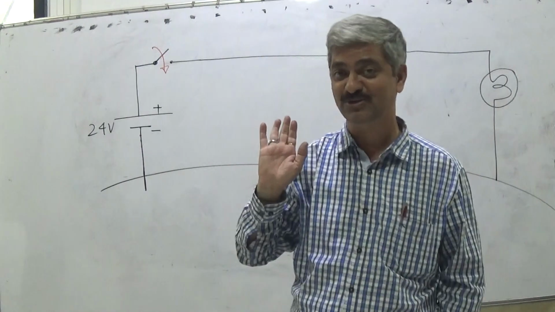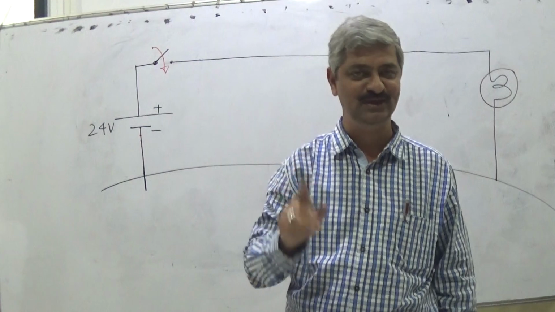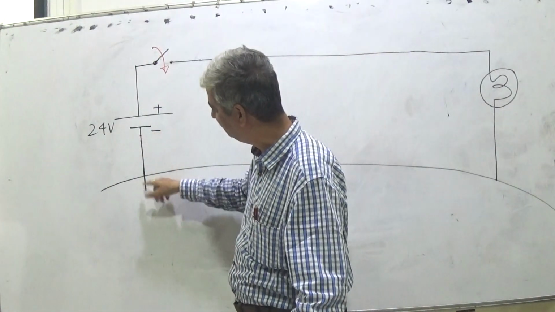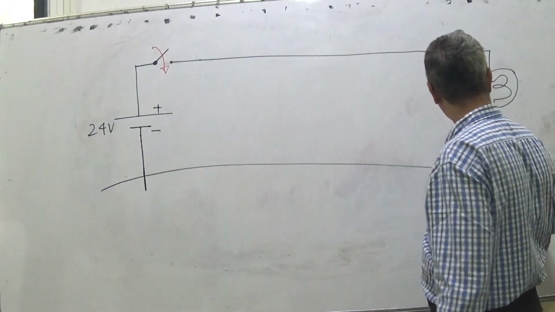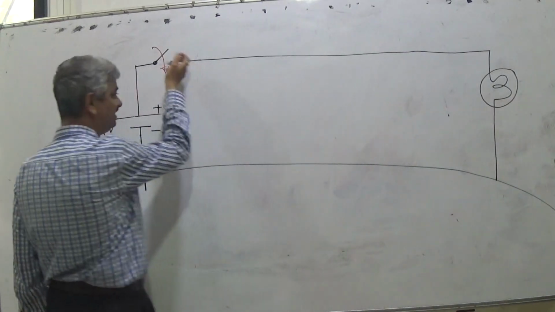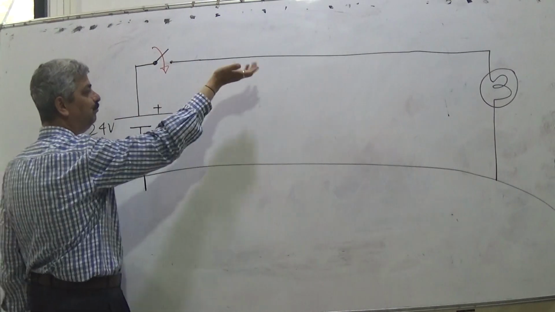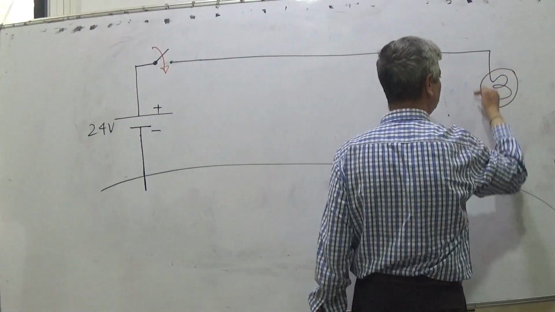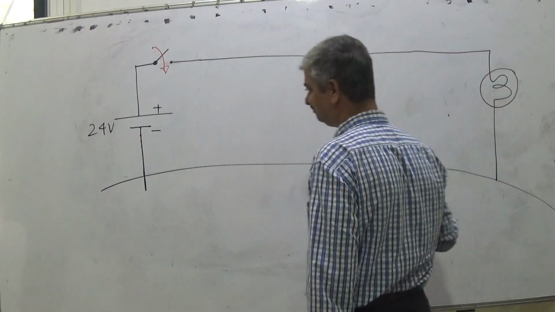You say the lamp glows means there should always be a flow of electrons. So those electrons will go into the earth. The positive terminal always takes electrons, so electrons will be pulled and flow through this. So current flows and the lamp will glow. They will be pulled through the earth.